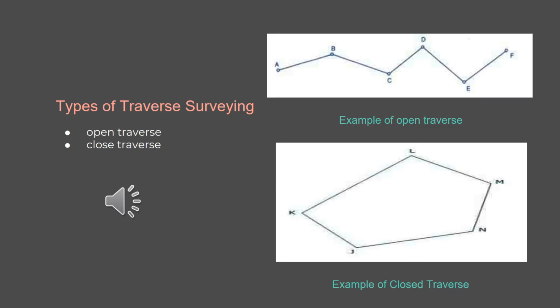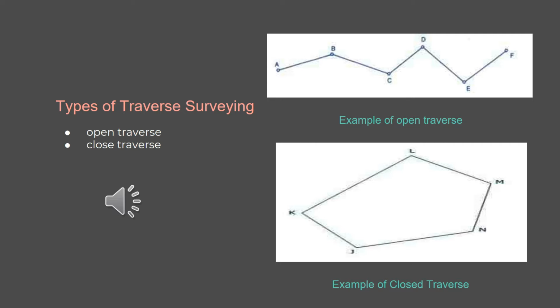There are two types of traverse surveying, which are open traverse and closed traverse. Open traverse is when the line from a circuit ends elsewhere except at the starting point. It is said to be an open traverse. Open traverse is also called unclosed traverse. It is suitable for surveying of road, coastal line, etc.